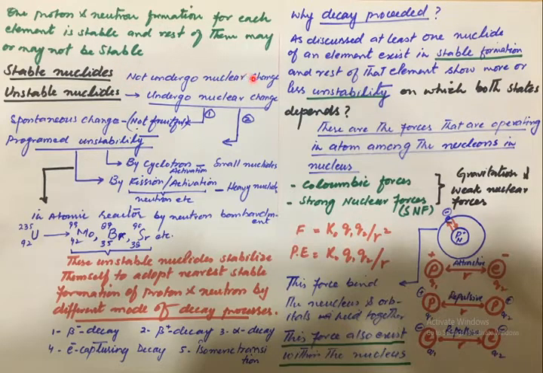Stable means undergoing no nuclear change. Unstable means undergoing nuclear change. Nuclear changes may be of two kinds. One is a spontaneous change, as we have studied earlier, and the other is a programmed instability. A programmed nuclear change can be created through two main processes. One is the cyclotron process and the other is the atomic reactor process.